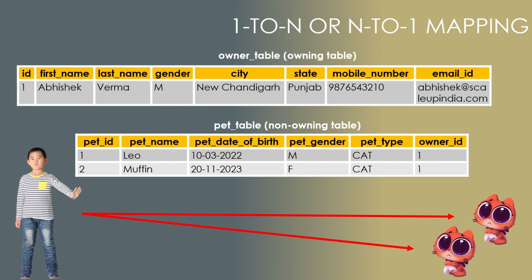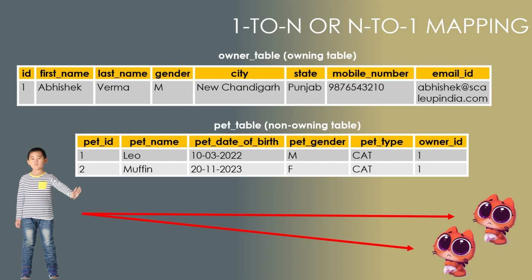In the next video we'll see many to many also, so we will talk about that part there. But here it will look something like this. You will see that here is the owner ID, but it doesn't mean that the pet is now the owning table. It is still the non-owning table only. I hope it is clear how the table structure changes when we shift from one to one to one to many or many to one mapping. So now your tables will look something like this, and that is going to be your table structure. I just wanted to tell you this so that before we start with the coding part, you have the picture in your mind of what we are going to create.